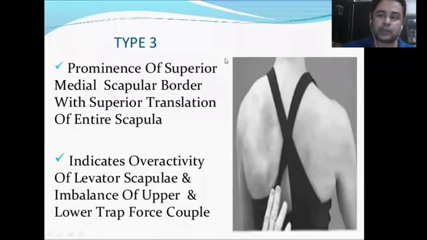So the prominent muscle which tends to be overactive is levator scapulae. Okay, so it pulls the whole scapula superiorly, which mainly limits the abduction and flexion movement of the shoulder joint. Okay, is it clear to all up to this point, or should I repeat once?